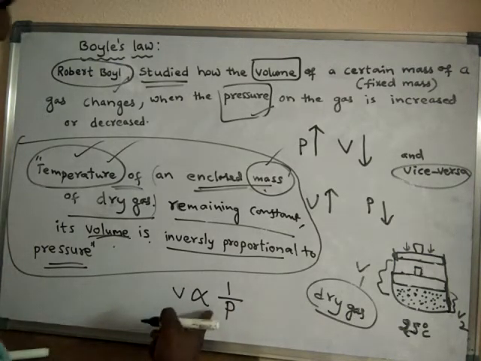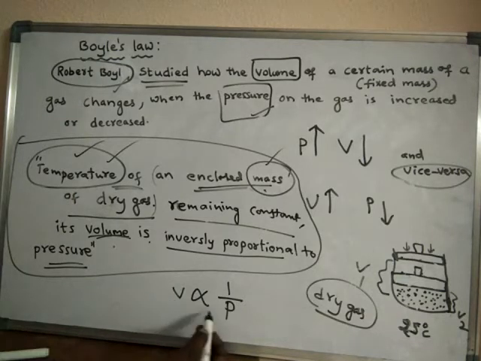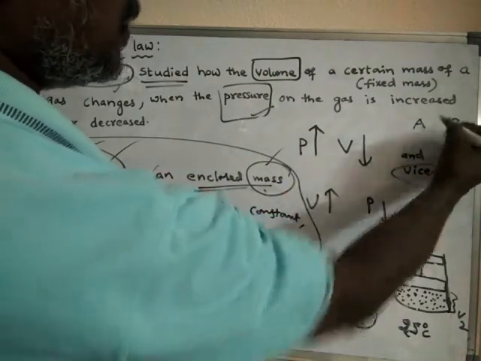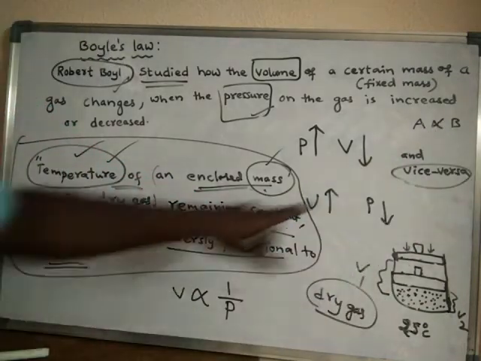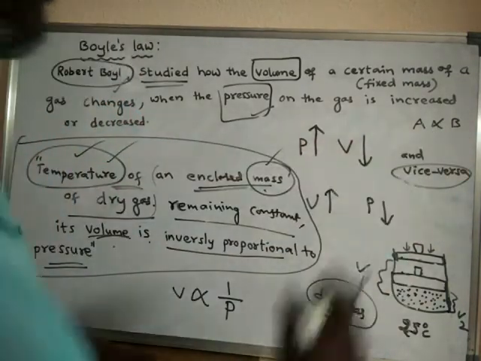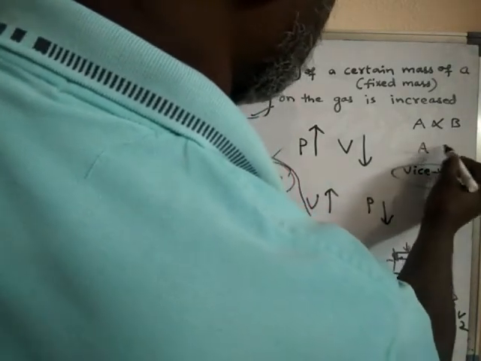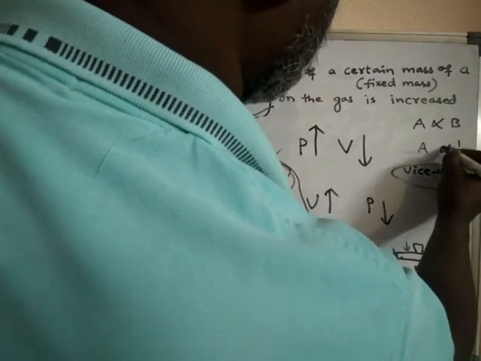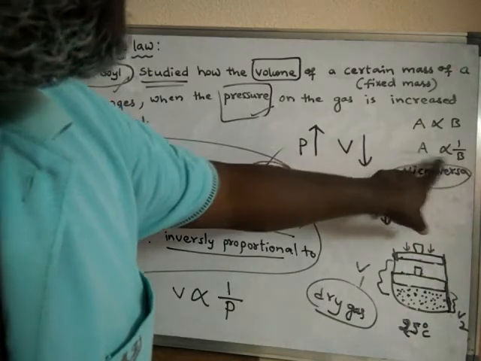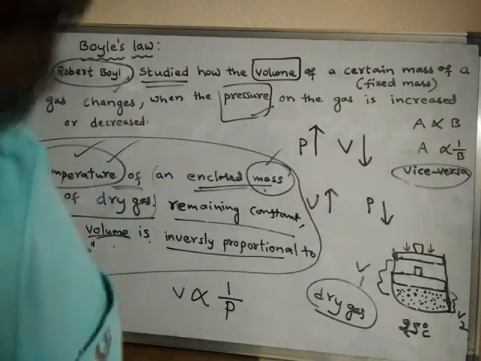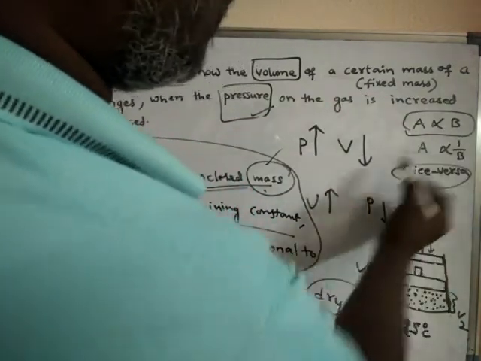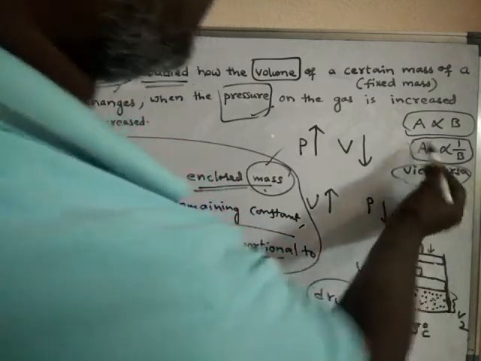What is the meaning of inversely proportional to pressure? Suppose there are two terms A and B. If I write this symbol between A and B, it indicates directly proportional. If this other symbol is kept between A and B, then it is said to be inversely proportional. So A is directly proportional to B, and here A is inversely proportional to B.